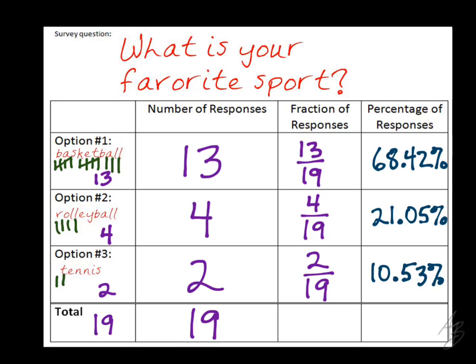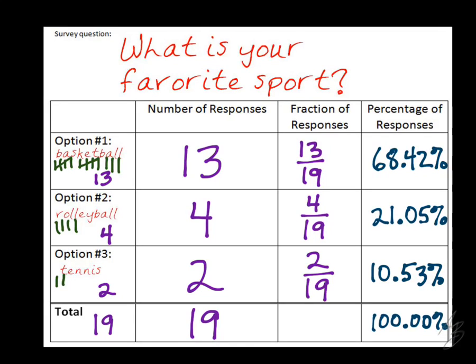So if I add all of those up, go ahead and do that right now. Type them into your calculator. 68.42, 21.05, 10.53. They should add up to 100, or at least really close to 100. Since we're rounding these answers here, we might actually get a number that's like 100.01 or 99.99. You might get something that's a little bit off, but it should be really, really close. What do we get when we add them up? You get 100 even, right? So if we add all those up, you should get 100.00 or just 100.